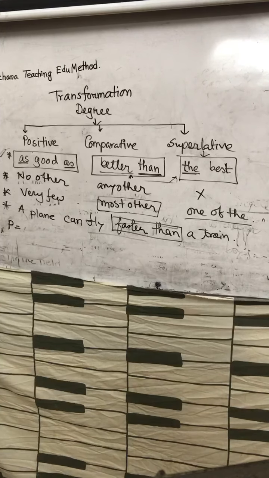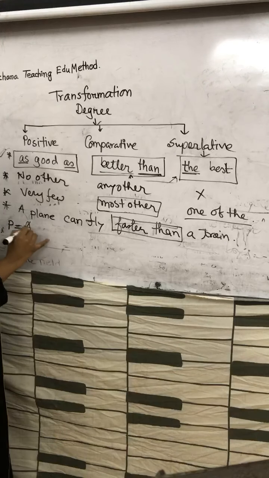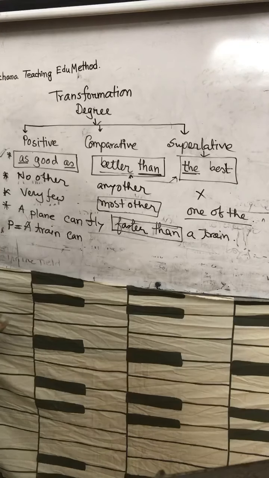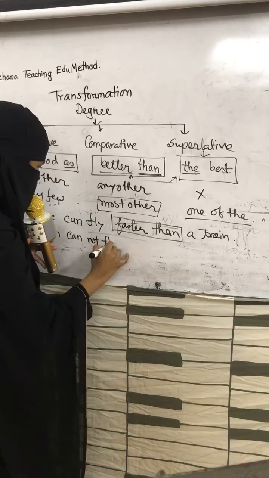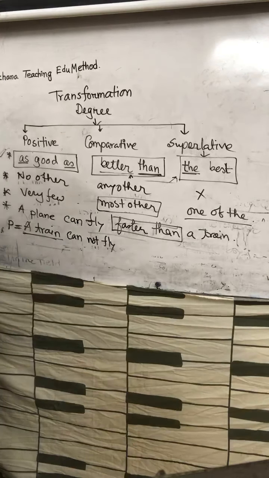A plane can fly faster than a train. I am waiting for the answers. Time up. A train cannot, if I write here, a train cannot fly. So, what should be the meaning? A train cannot fly. So, we have to change the verb here.